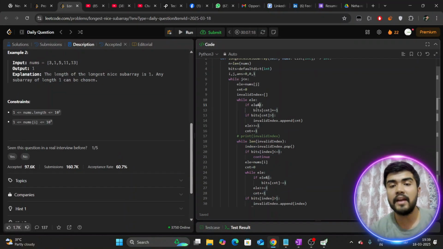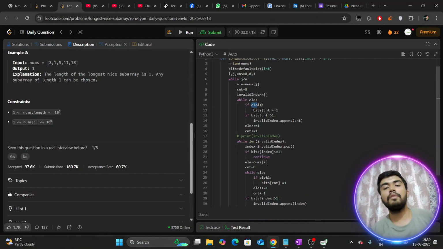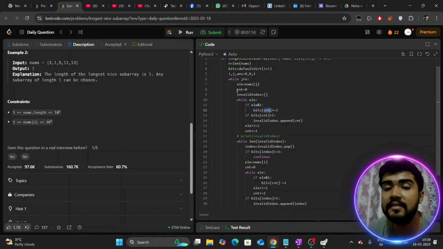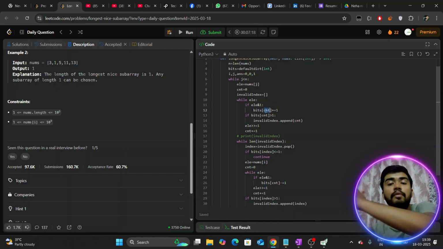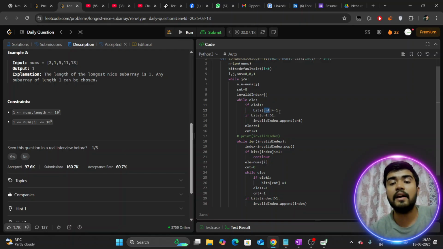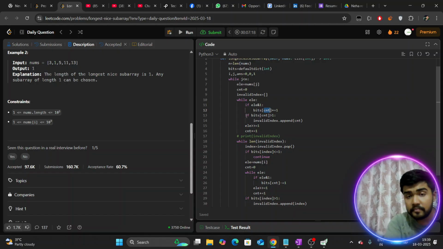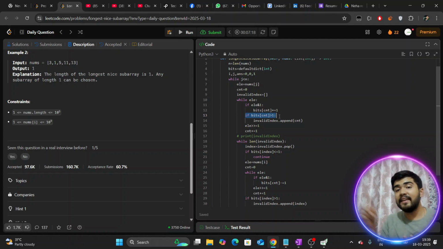So the same thing I did: element bitwise AND with 1, and if this comes to be 1, then we can say bits of CNT, the index we are currently considering, which is index 0 from the very right, we increase its count. And if our bits count is more than 1, that is the point of invalidity, greater than or equal to 2.